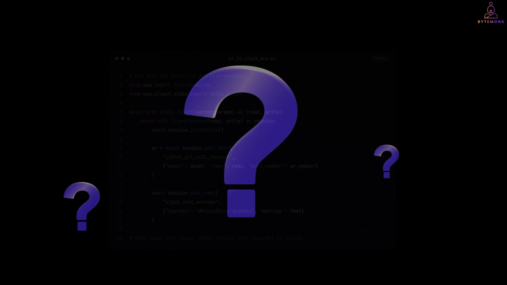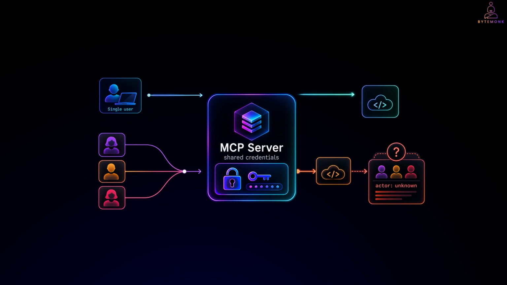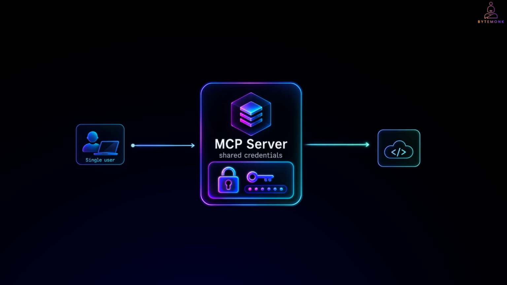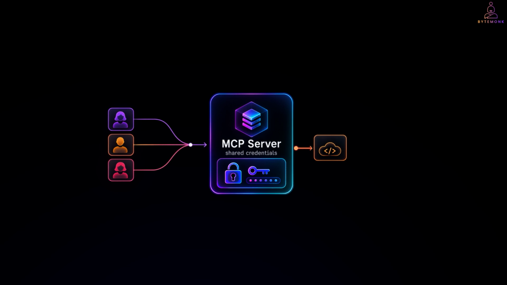But look at what is still missing. Nothing in either of those calls says who is asking. The MCP server holds the credentials. Whoever connects to it acts with those credentials. On your laptop, that is fine, because there is one user and that user is you. Put it in front of a team and you are back to the problem REST had. One set of tokens and no way to tell whose action this was. MCP standardized the shape of the call, but it did not standardize who is allowed to make it.